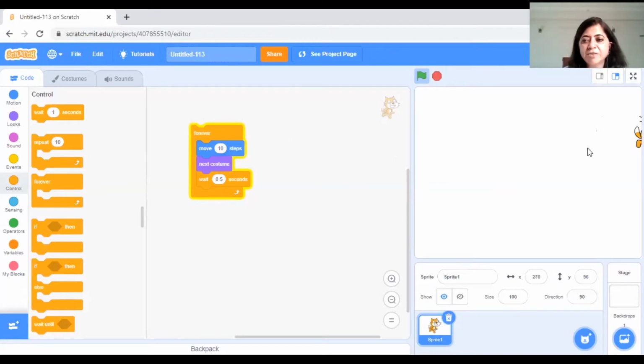Now here comes a challenge question for all of you. I am facing this problem. I have to drag this cat every time from this window and bring it here whenever I want to start or give a go command. What instruction should I use so that the cat always starts from this point? Okay, tell me. I am looking at the chat window.